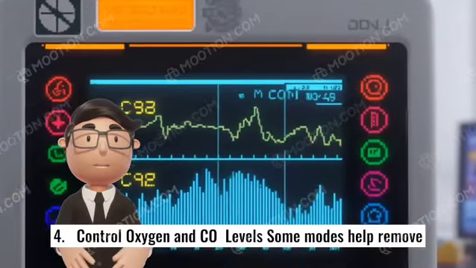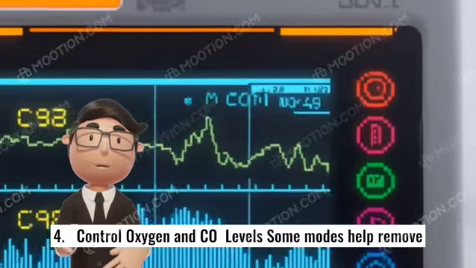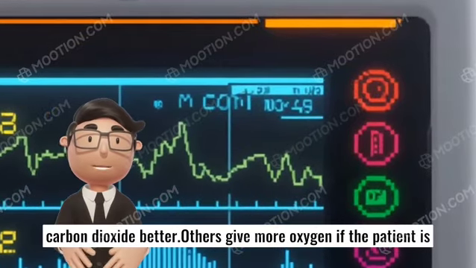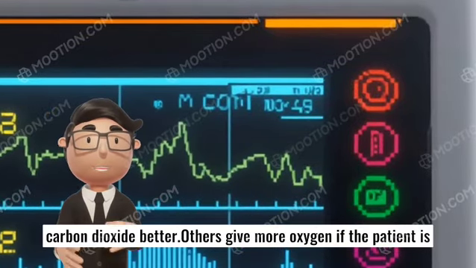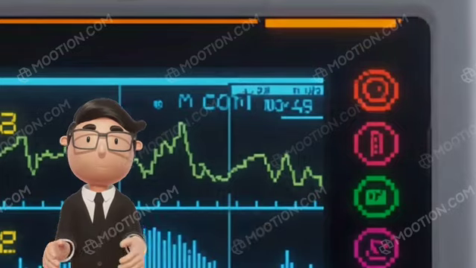4. Controlling oxygen and CO2 levels. Some modes help remove carbon dioxide better. Others give more oxygen if the patient is low on it.